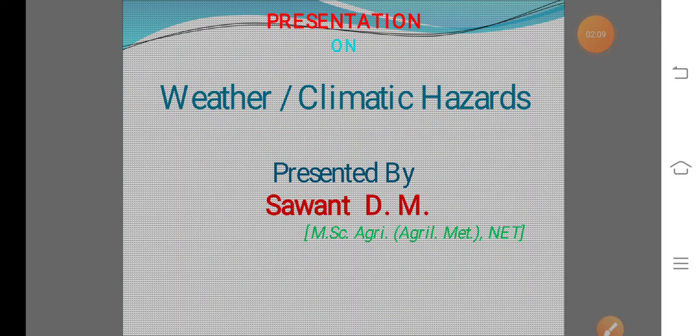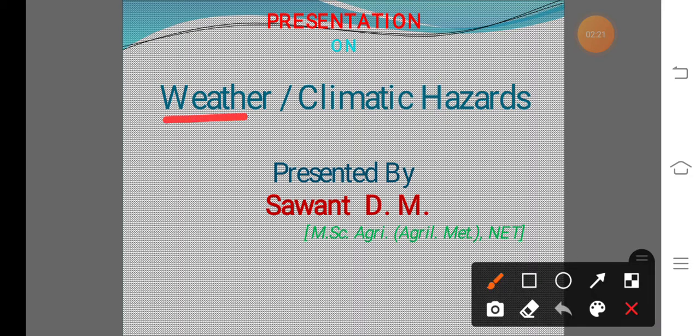So what is meant by weather, what is meant by climate, we are already discussing in the first one to three topics, and we also continuously discuss it when these points come up in different topics. So again we discuss what is meant by weather and what is meant by climate, and after that we discuss what is meant by weather hazards or climatic hazards.